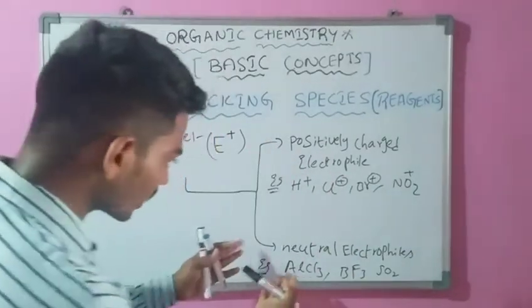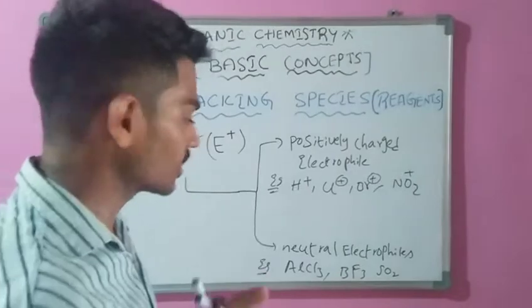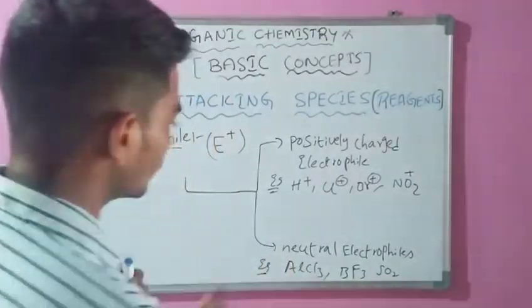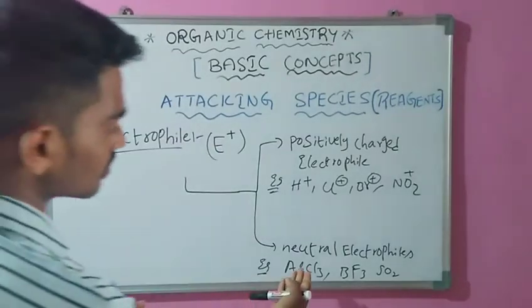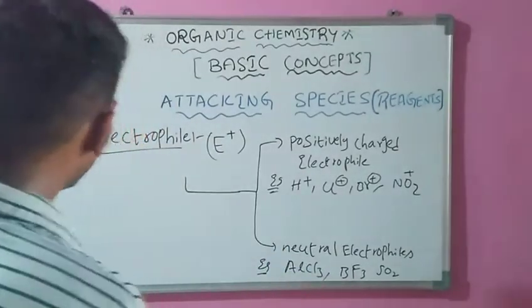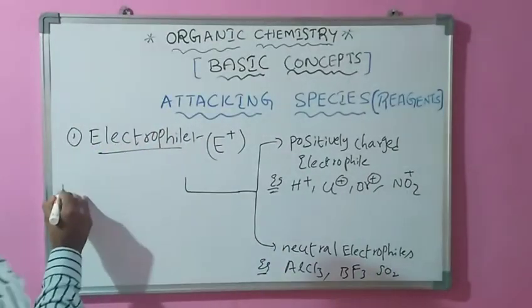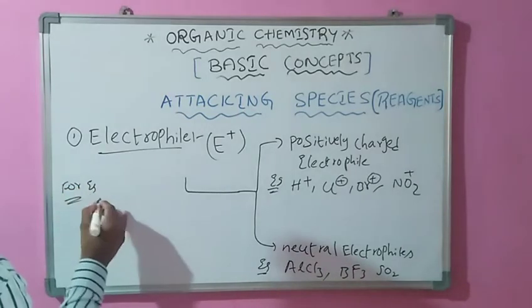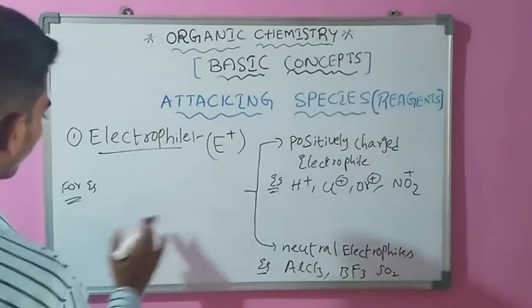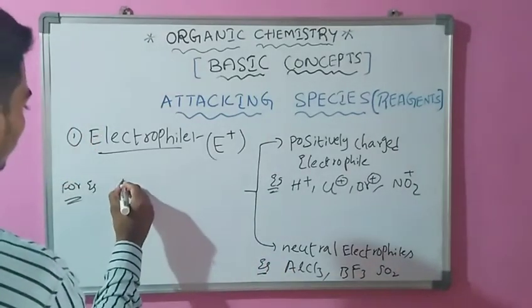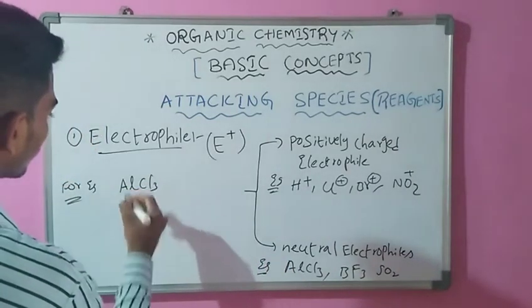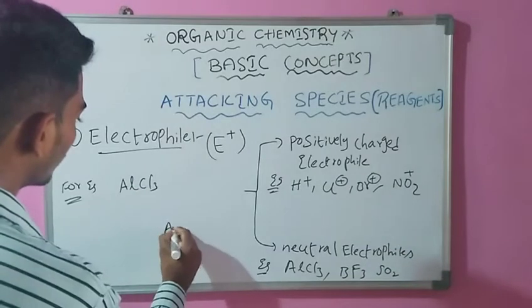In a neutral electrophile there is no positive charge, but it still acts as an electrophile. Why are these called neutral electrophiles? Take aluminum chloride, AlCl3, as an example. Its structure is trigonal planar.